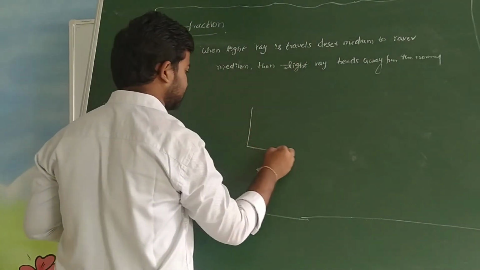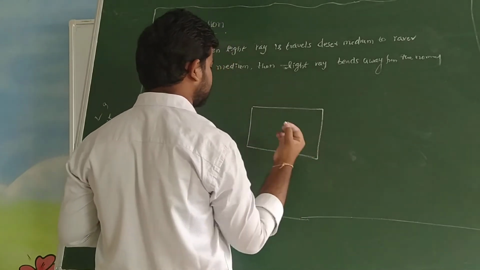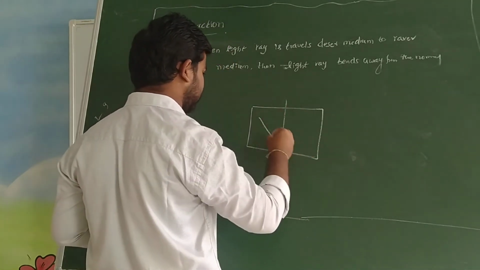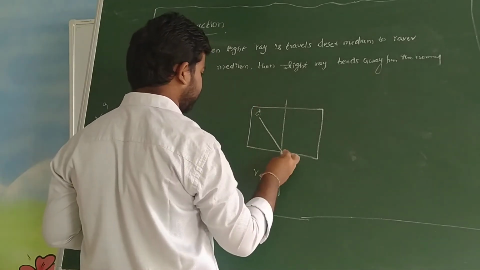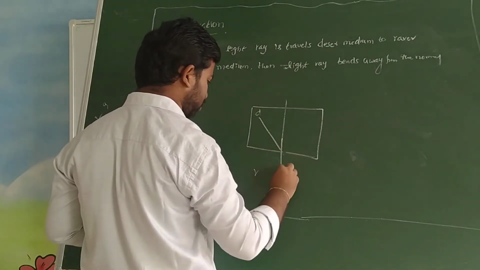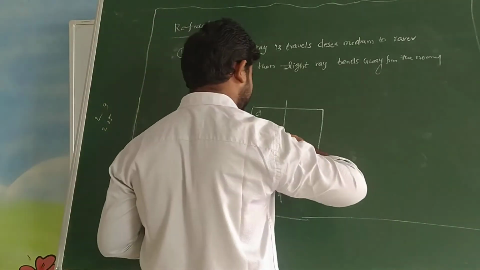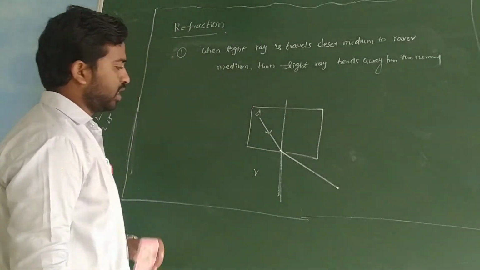So now I am taking a glass. You can take this as the normal and this is the incident light. It is a denser medium, and this is a rarer medium. Then what happens? This is the normal, this is the incident light there. So it bends away from the normal.